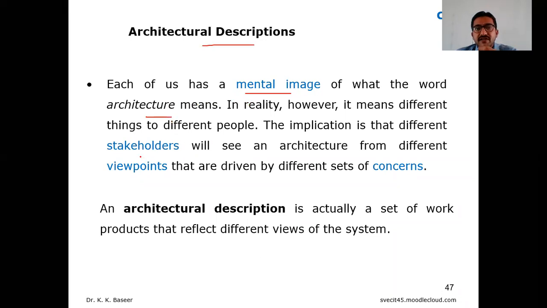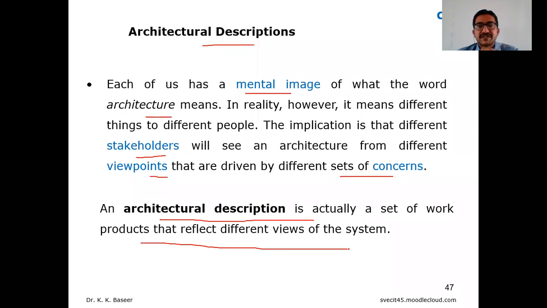With the help of that, the stakeholders come to a conclusion about the viewpoints, and what set of concerns it is going to satisfy, where we can reduce things, and where we can improve things, right? Simply put, an architectural description is a set of work products that reflect different views of the system. It gives you a minimum set of work products reflecting different views. By seeing those work products, you can imagine how that software will look.